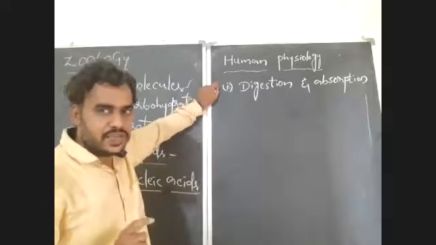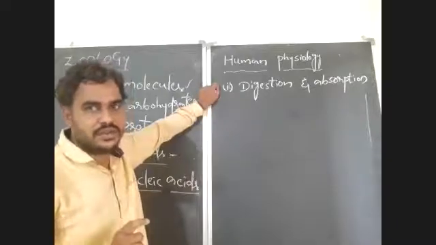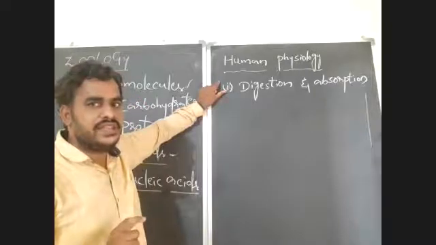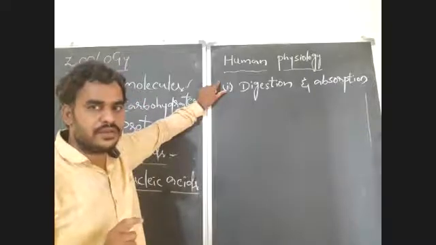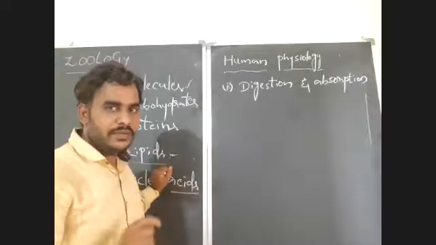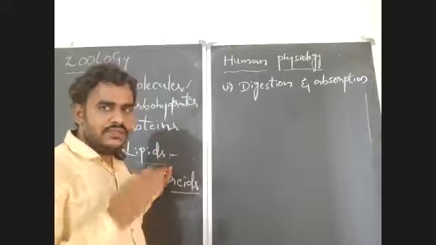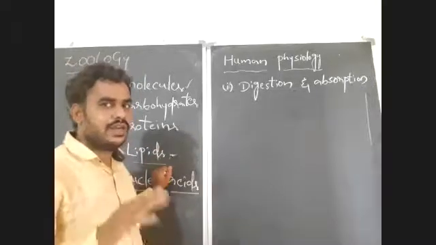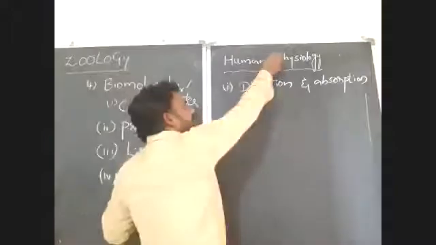In this, the first chapter is digestion and absorption. Here, we are going to learn the digestive system of human beings. In physiology, you are going to learn only the functions of organs and organ systems, based on the name human physiology.